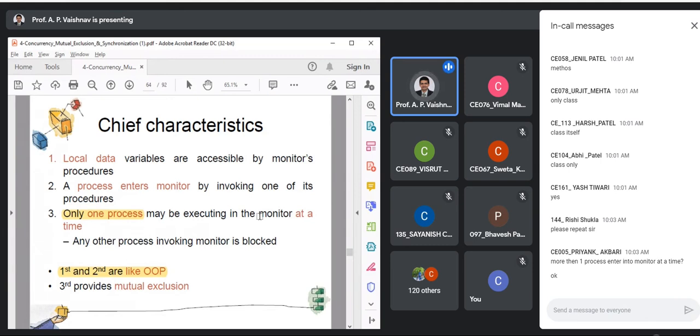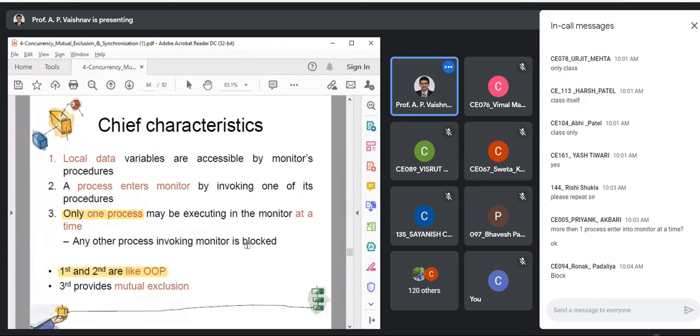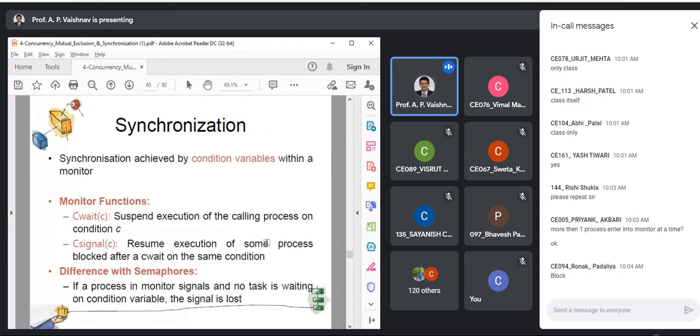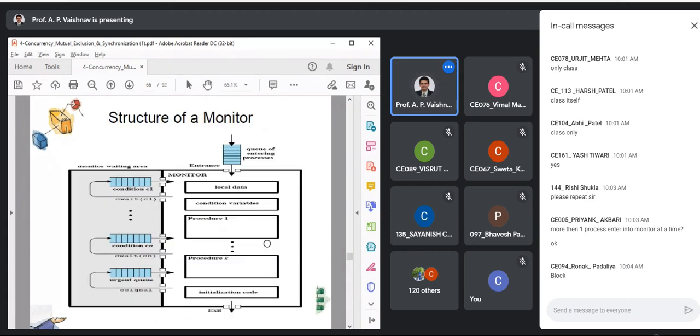Over here, there is nothing like counting. You are waiting outside. When the process which is inside the monitor comes out, only then the second one will get the chance. So imagine you have a gatekeeper who allows only one process to enter at a time. That is the concept of a monitor. We'll see the diagram next, so you'll be clear. Let us look at the diagram first, then I'll go back to the previous slide.